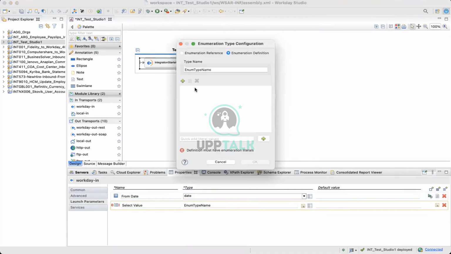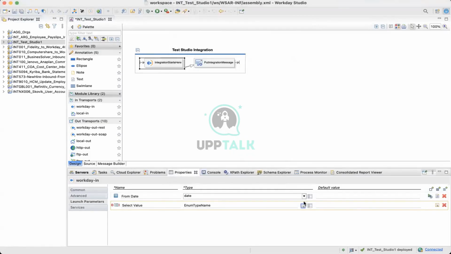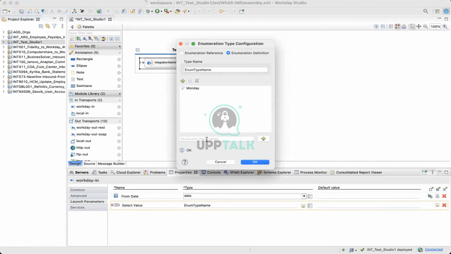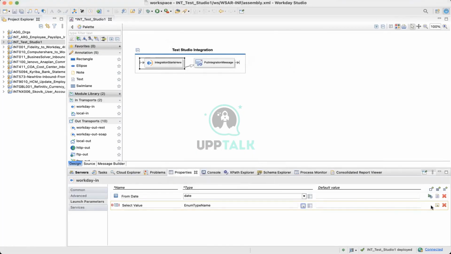Here you can add the values. Say Monday, Tuesday, I keep these three. And then you have another type, which is this one, the reference type.